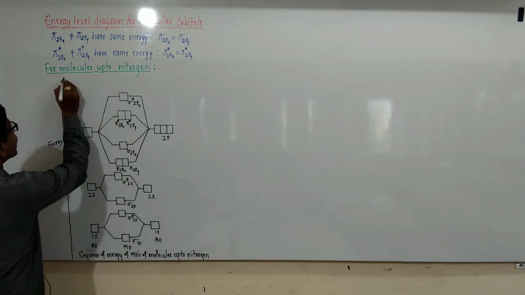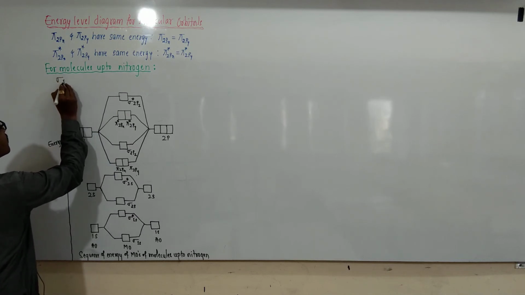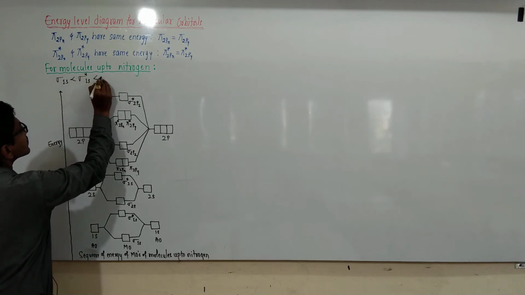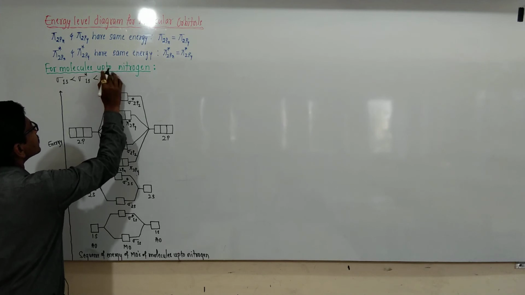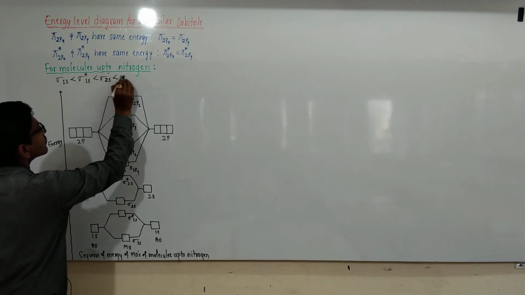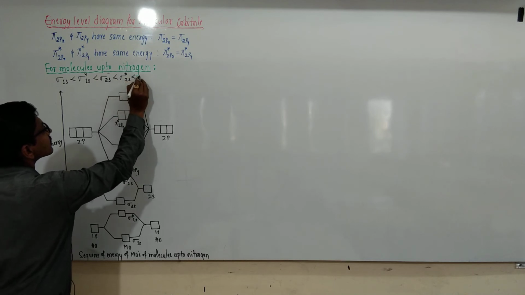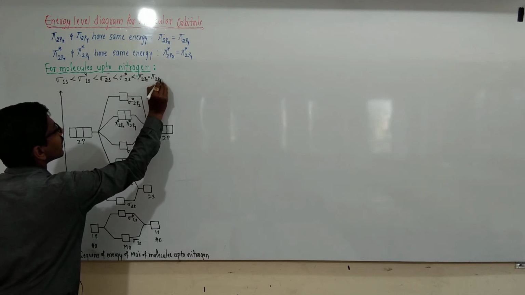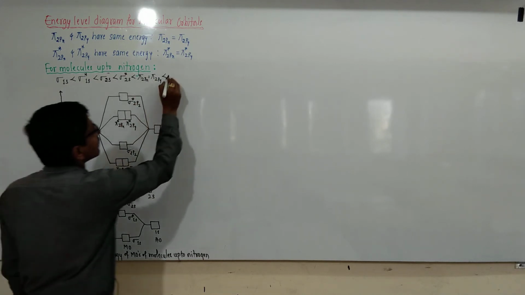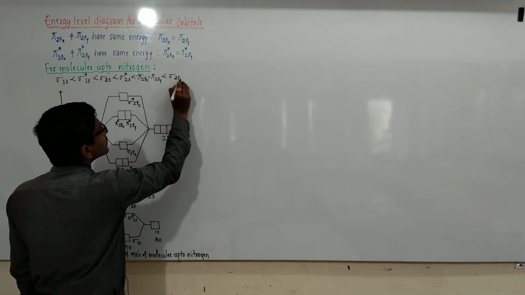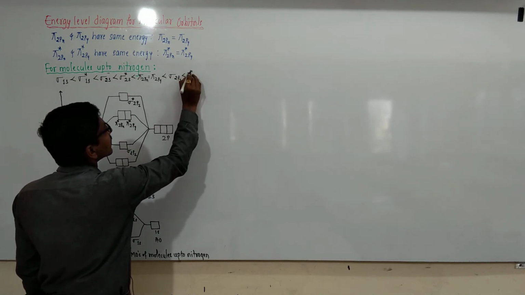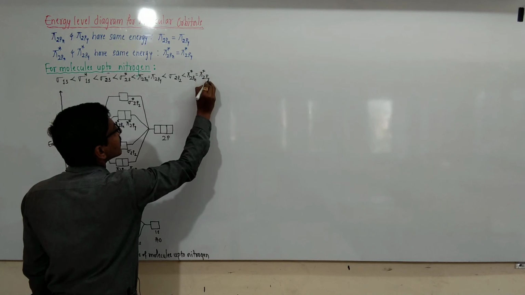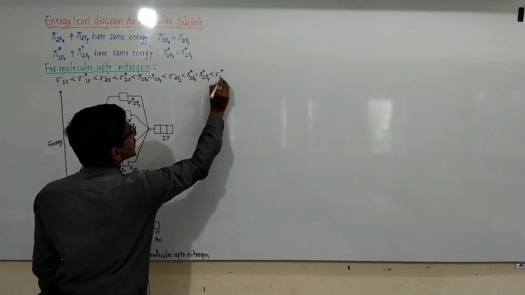The electronic configuration is sigma 1s, sigma star 1s, sigma 2s, sigma star 2s, pi 2px equal to pi 2py because these have the same energy, then sigma 2pz, pi star 2px equal to pi star 2py, then sigma star 2pz.